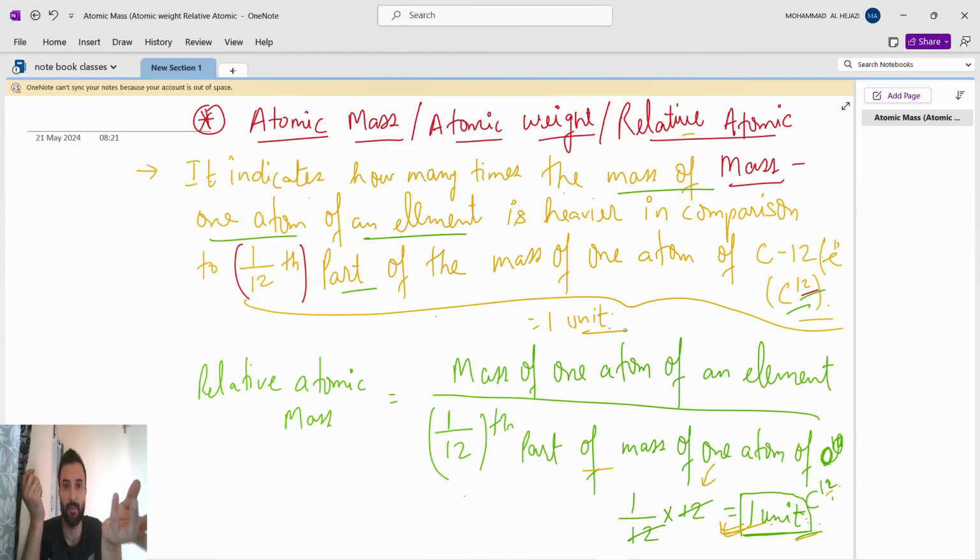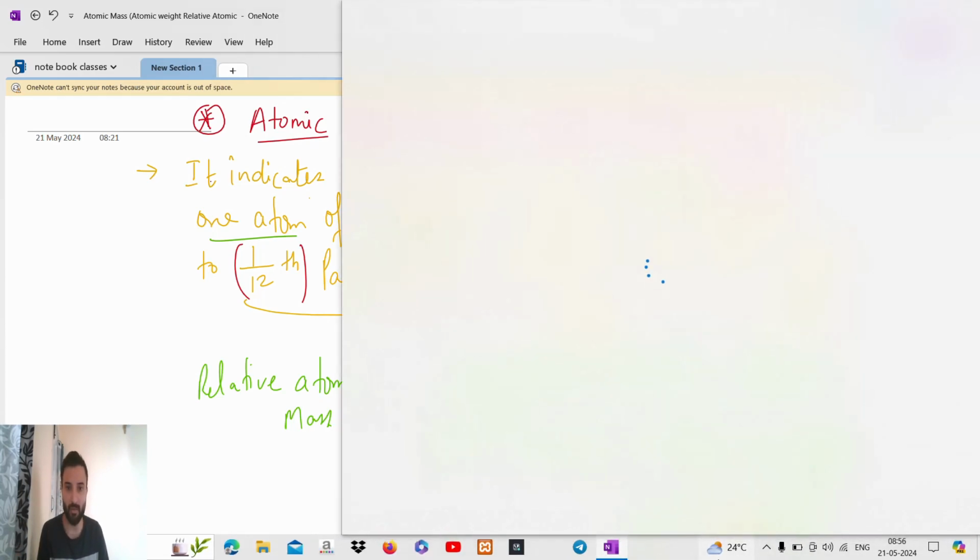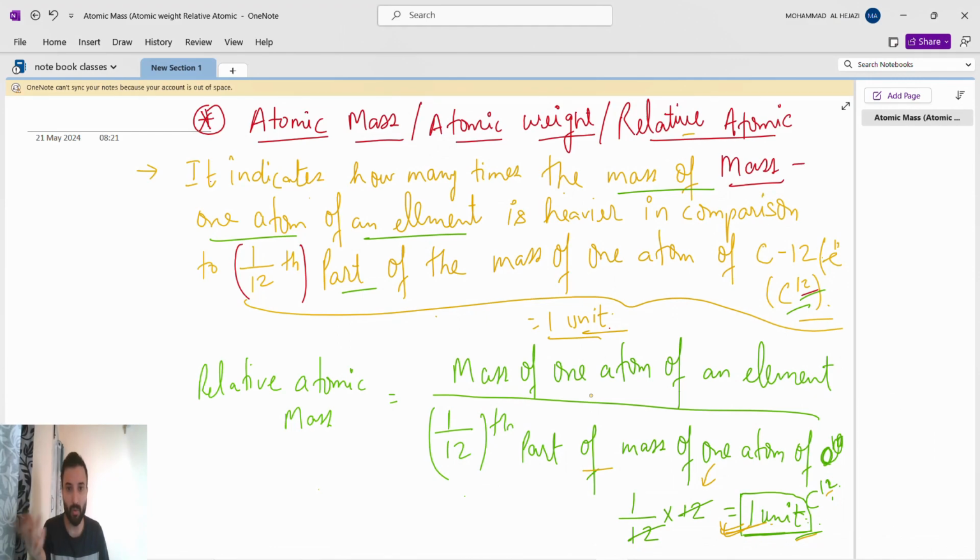That's it. Suppose 20 times heavier, 20 units, because this is nothing but 1 unit. If you multiply or divide with 1, you will get the same unit. So guys, till now what we have studied: atomic mass and weight. We get to know that in chemistry, mass and weight are the same. So whatever we find, atomic mass or atomic weight, it is based upon relative atomic mass, related to something.